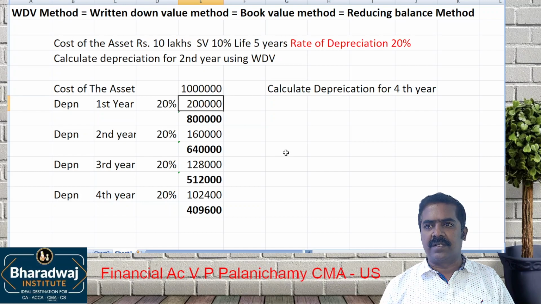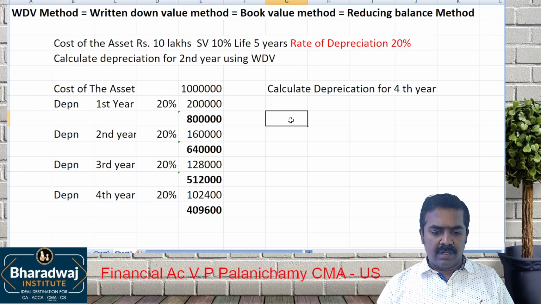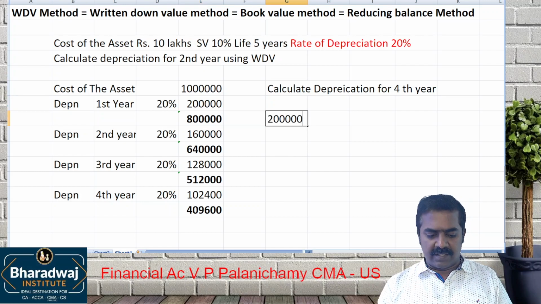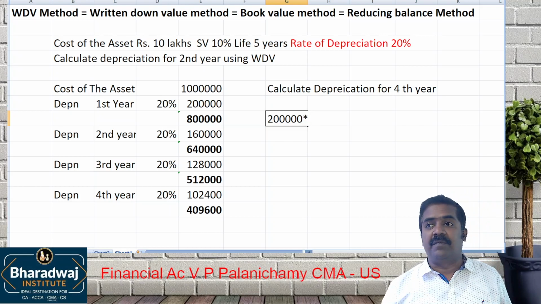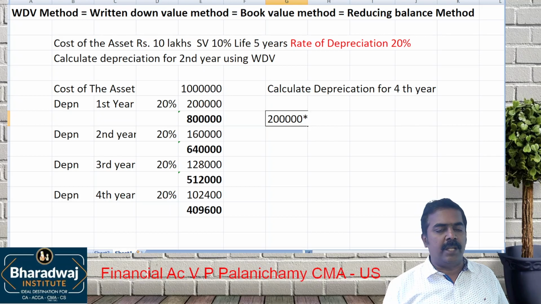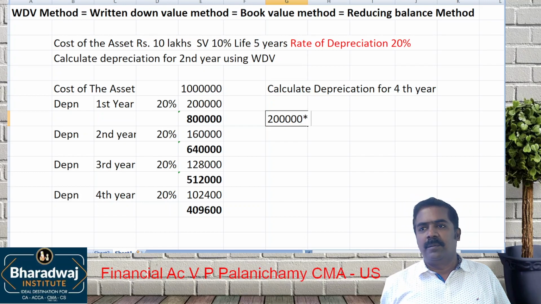Now what I request is, do it in the calculator. 2 lakhs into, wait. What is the rate of depreciation? 20%, so the balance will be 80%. 80% is nothing but 0.8. On the calculator, 2 lakhs into 0.8. How much will you get?